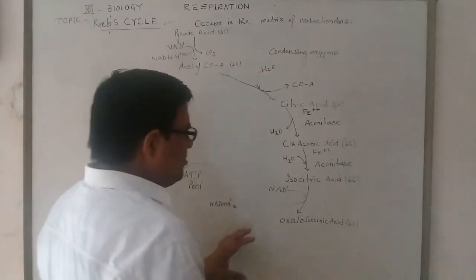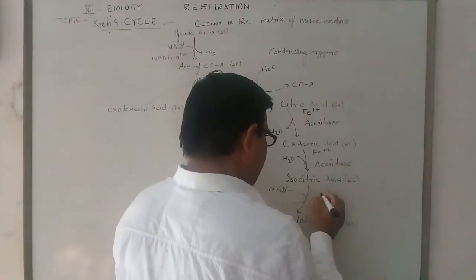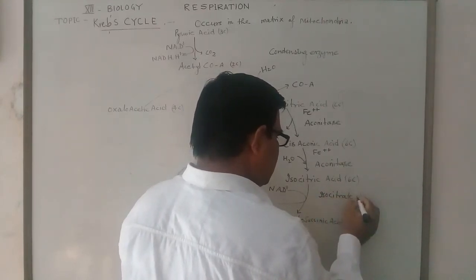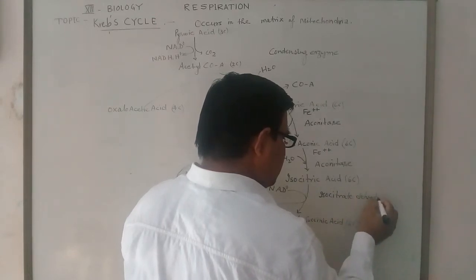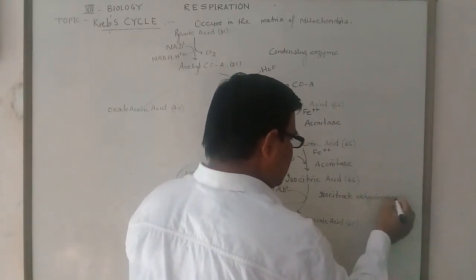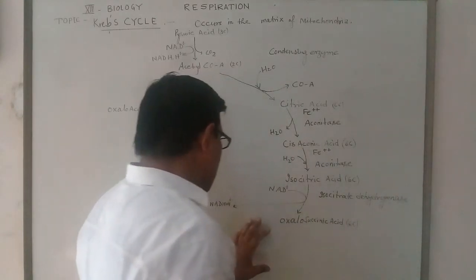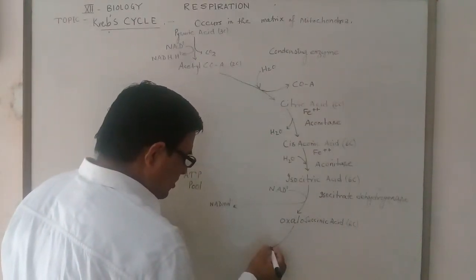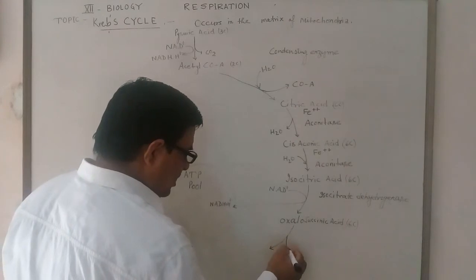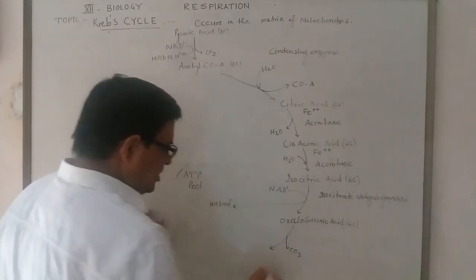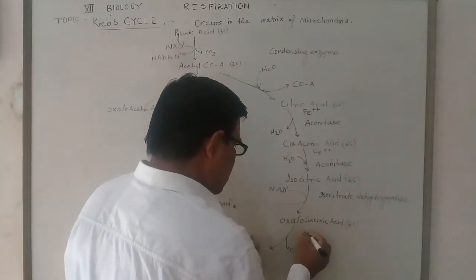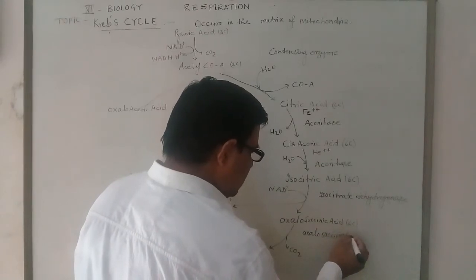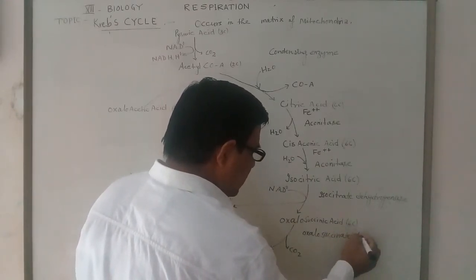Here the enzyme name is isocitrate dehydrogenase, because the hydrogen is produced. After that, oxalosuccinic acid removes one carbon dioxide in the presence of oxalosuccinate decarboxylase enzyme.